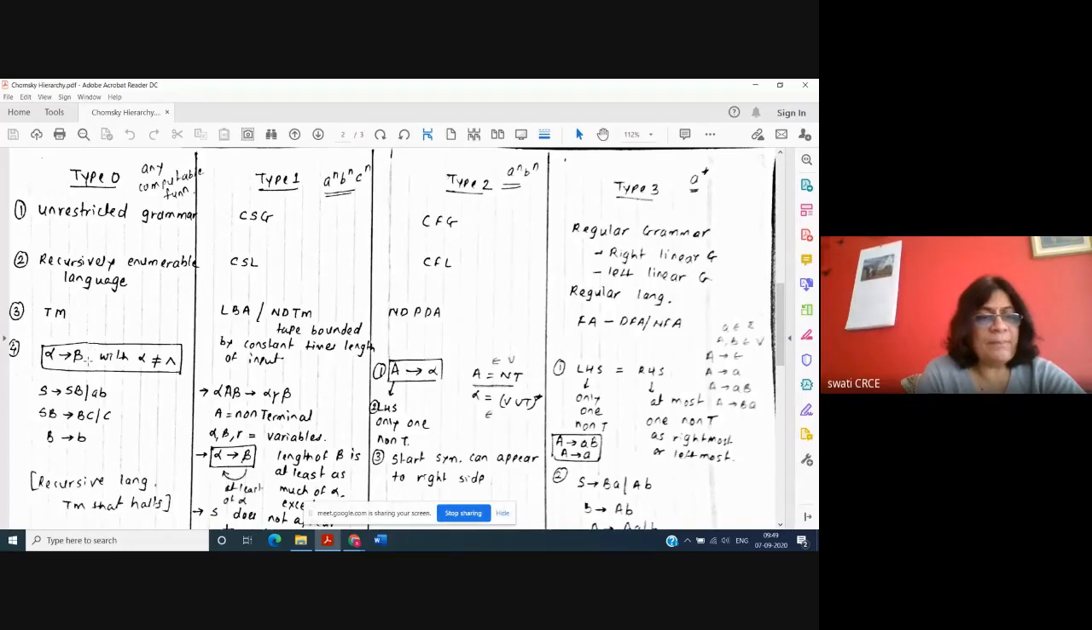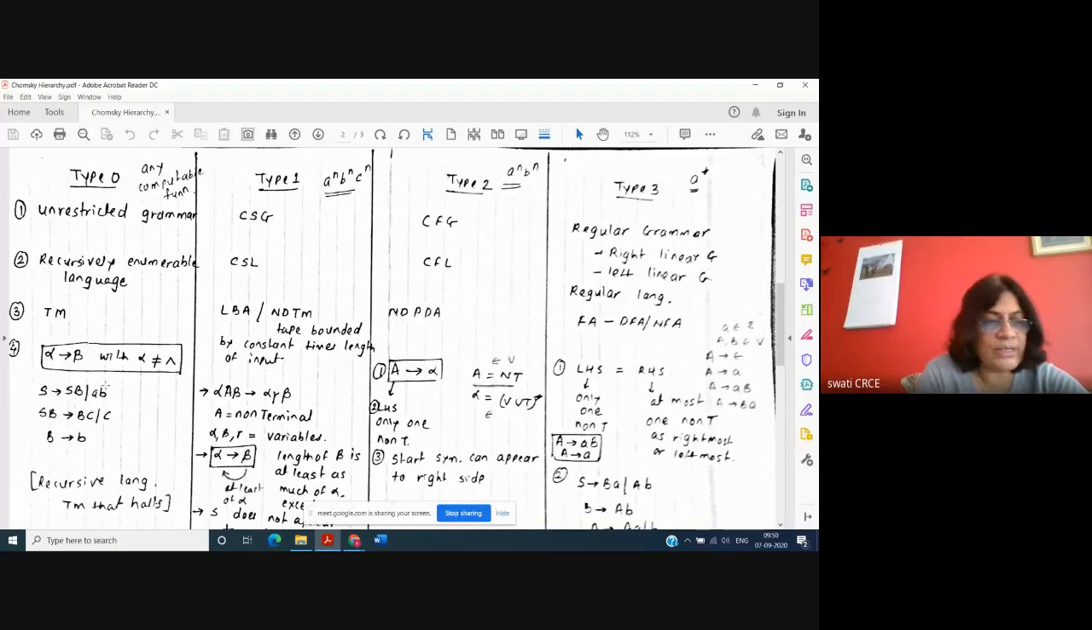Alpha generates beta, but alpha cannot be empty. That means the left hand side cannot be the empty symbol, and alpha generates beta, where alpha and beta are combinations of variables and terminals. So the left hand side can be a group of variables and terminals, and the right hand side can be a group of variables and terminals.